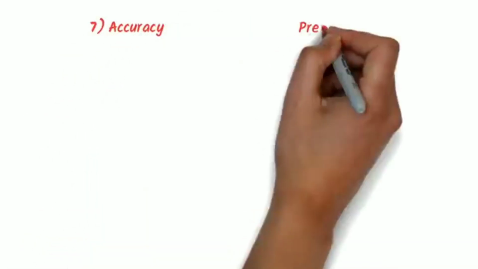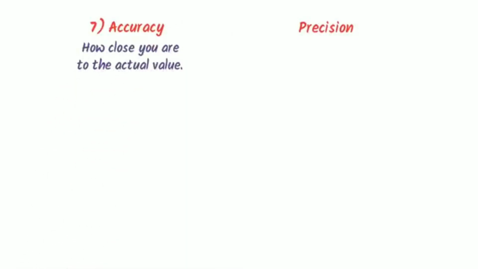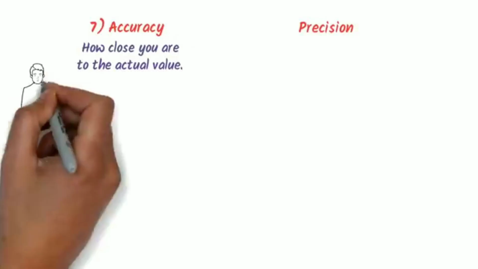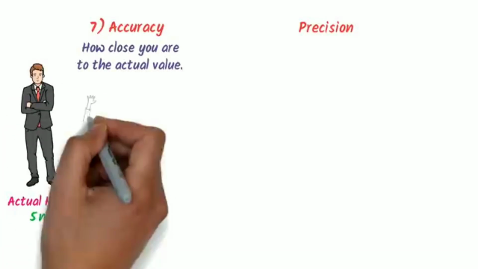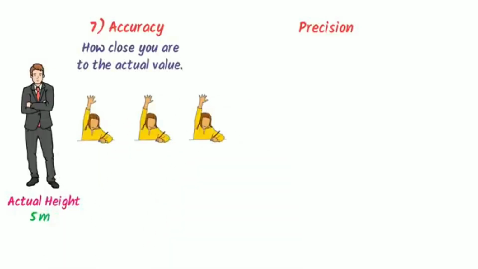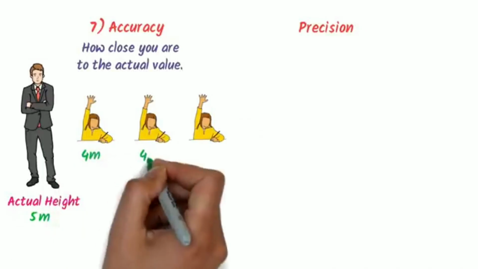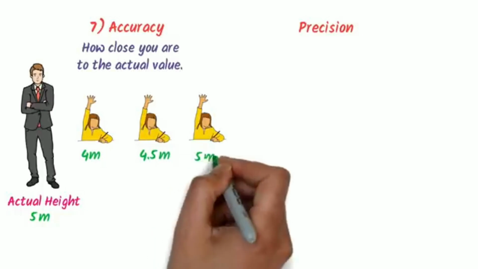The 7th topic is accuracy and precision. Accuracy means how close you are to the actual value. For example, consider this man. Let the height of this man be 5 meters. Let me ask 3 students to find the height of this man. Let the first student measure it as 4 meter, the second student as 4.5 meter, and the third student as 5 meter.